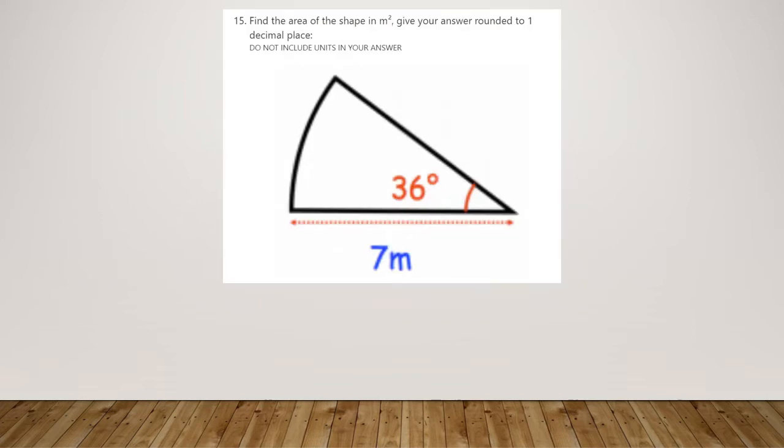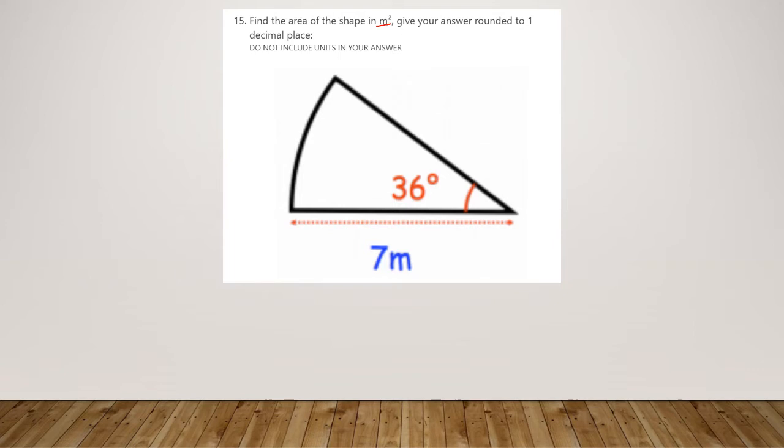So question number 15, we have the area of a sector. If you did this question within the first few minutes of the quiz going up, it actually said centimetres squared here. I think one person did that, which was fantastic to see, but they didn't round the answer correctly at the end, so unfortunately you didn't get the mark. But after that I did change it to metres squared, so don't worry, I would have marked it correctly, and I did check all the answers for that. So here we want the area of this shape, and the answer rounded to 1 decimal place.